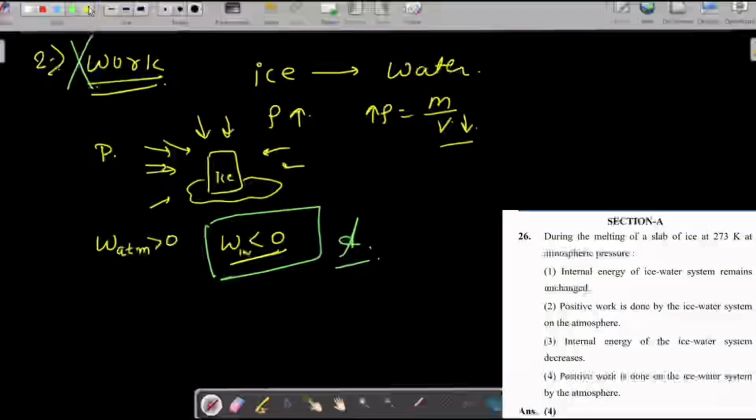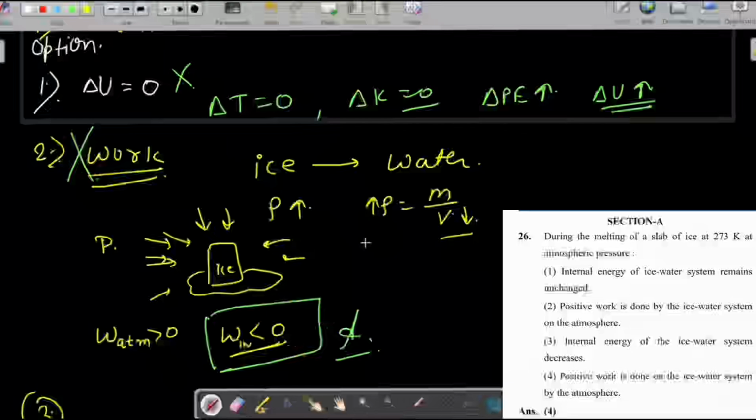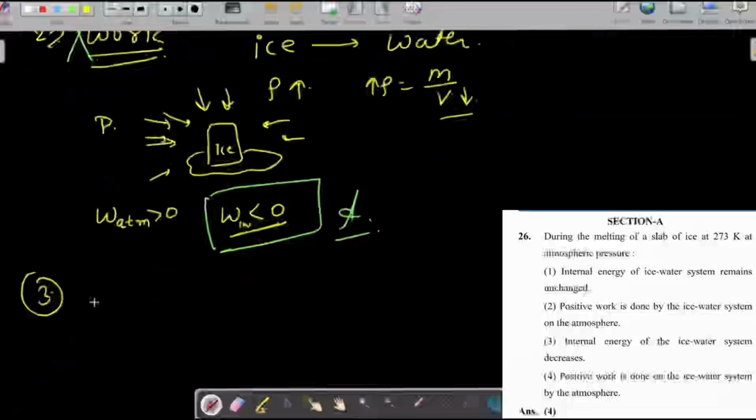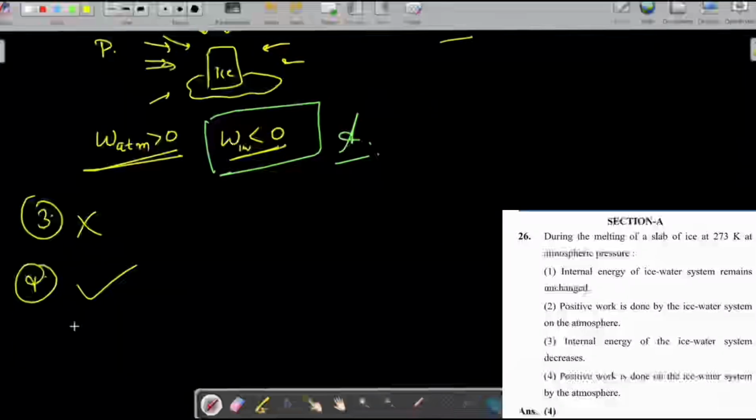Now let's see option 3. Internal energy of the ice water system decreases. In option 1 we talked about internal energy, where we said that the internal energy of the system is increasing, but in option 3 it is said that the internal energy of the ice water system will decrease. No, it's not right. Option 3 is incorrect. Let's see option 4. Positive work is done on the ice water system by the atmosphere. Yes, it's correct. Here we have seen that the atmosphere is doing positive work. So in this way, our correct option is 4.